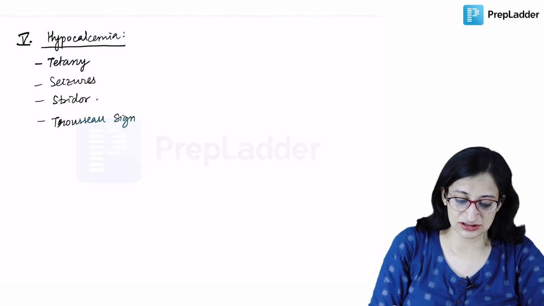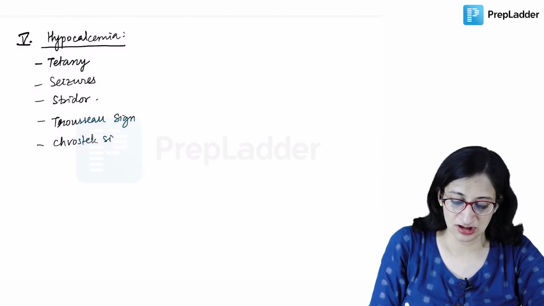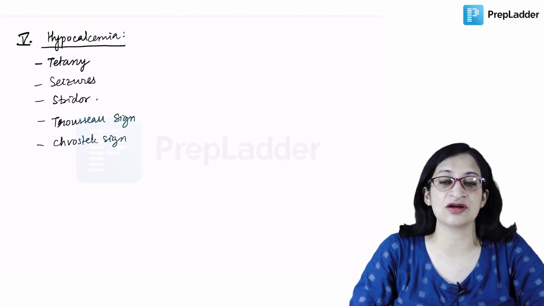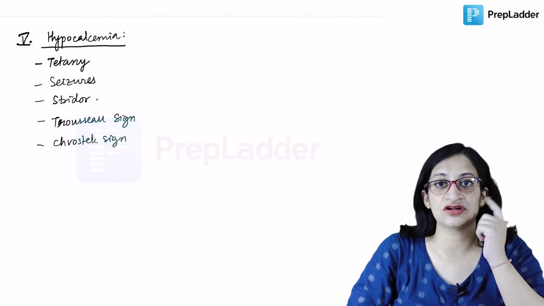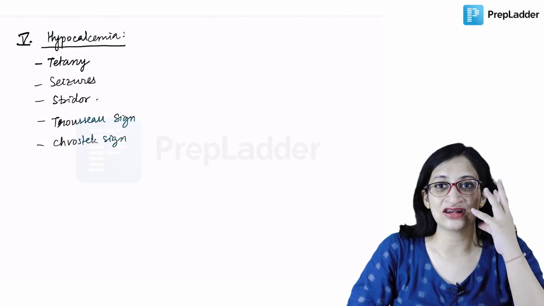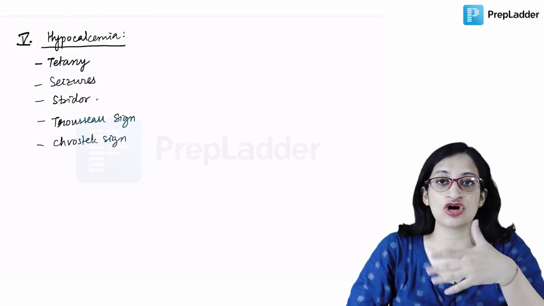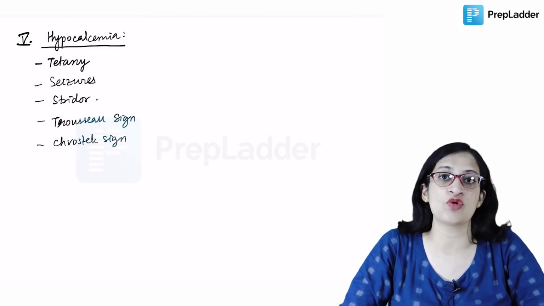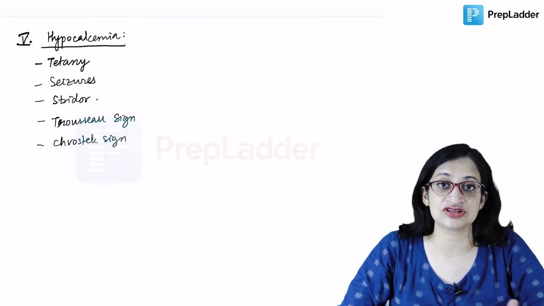And what is Chvostek sign? Because of hypocalcemia, the nerves become hyperexcitable. So if you tap in front of the ear at the facial nerve, you can get ipsilateral twitching of the face. Out of these two, Trousseau sign is considered more specific for hypocalcemia. So these are some clinical features that we can get in a child with rickets.